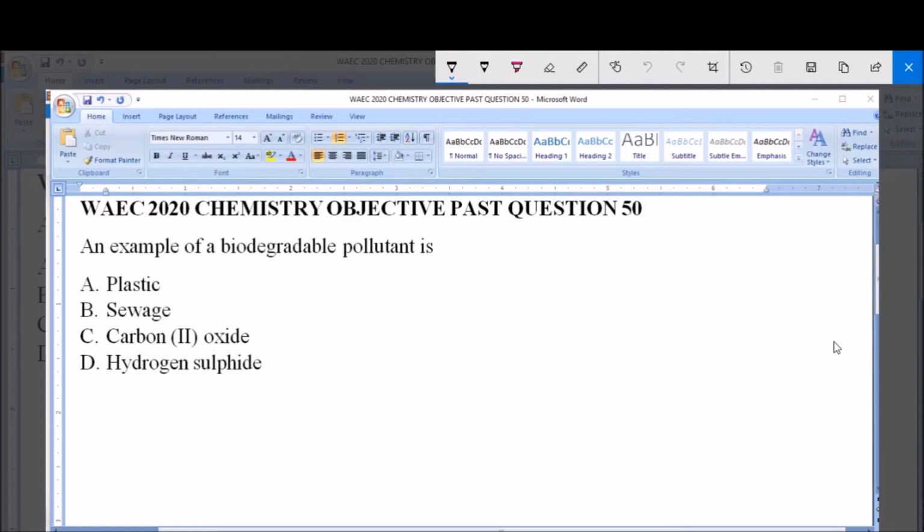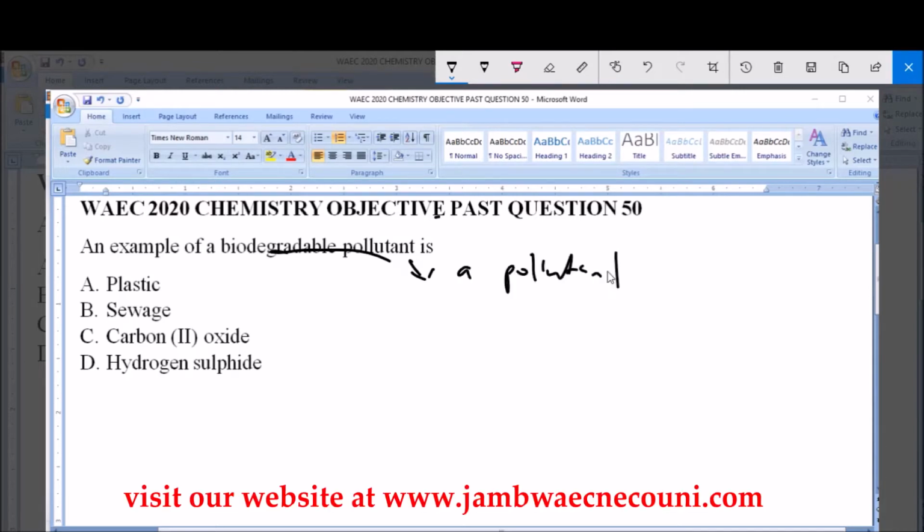Hello and welcome. I'm going to be answering WAEC 2020 Chemistry Objective Past Question 50. An example of a biodegradable pollutant is A. Plastic, B. Sewage, C. Carbon dioxide or carbon monoxide, D. Hydrogen sulfide. So we're looking at biodegradable pollutant, and a biodegradable pollutant is a pollutant that is a substance that